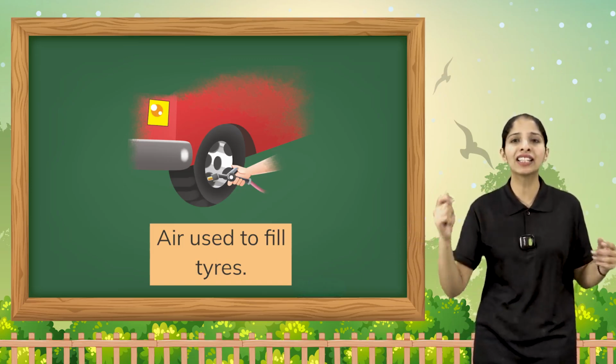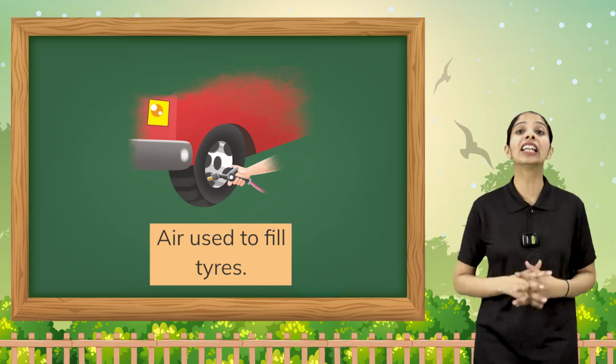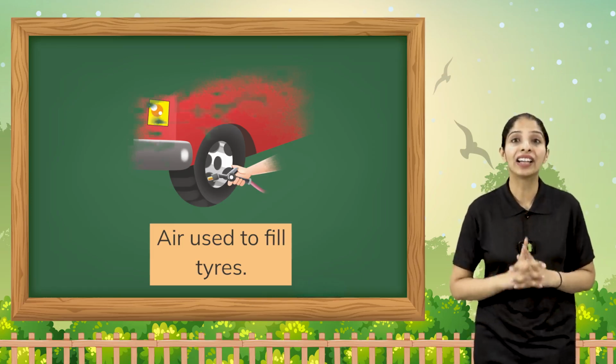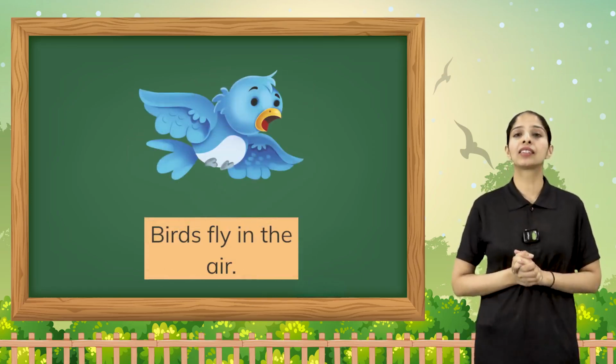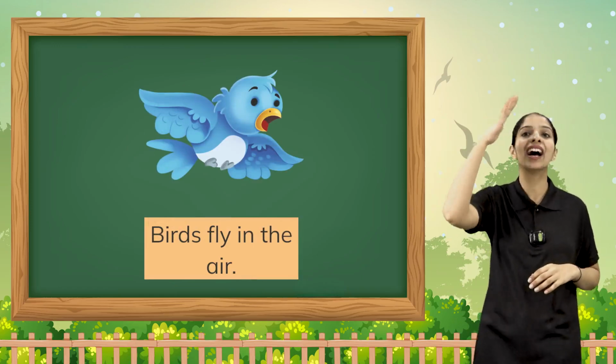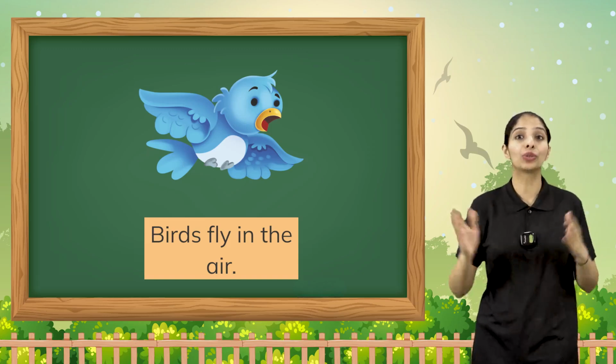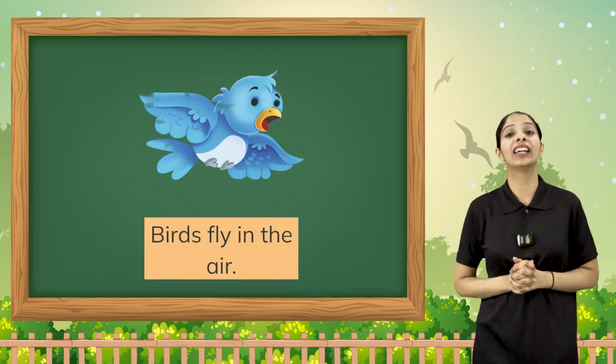So what is he filling inside the tire? He is filling the air. So air is filled inside the tires. Now the next use is, birds fly in the air. Without air, they will not be able to fly. So to fly, they need air.